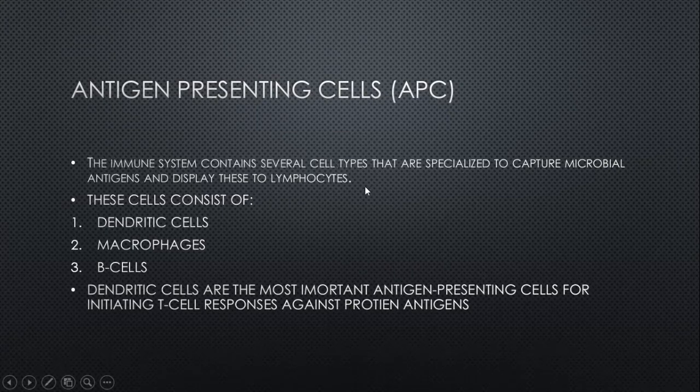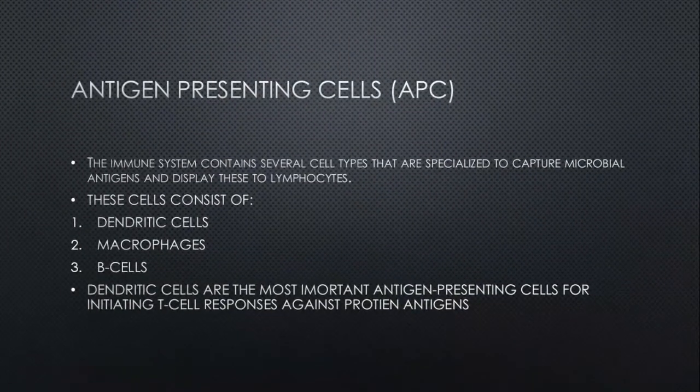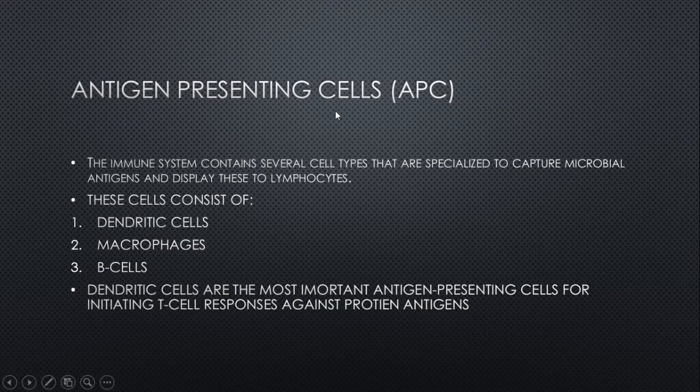So what is the function of an antigen presenting cell? Basically, they ingest, they phagocytose, such as macrophages and dendritic cells phagocytose the incoming microbes. They process it and they display the fragments of the antigen on class 1 and class 2 MHC molecules. This is the function of APC, such as in this dendritic cell with antigen. This dendritic cell is exposed to antigen and it expresses antigen on its surface.